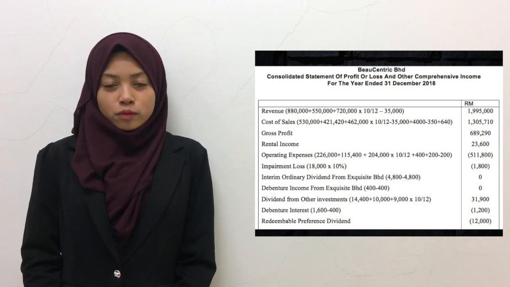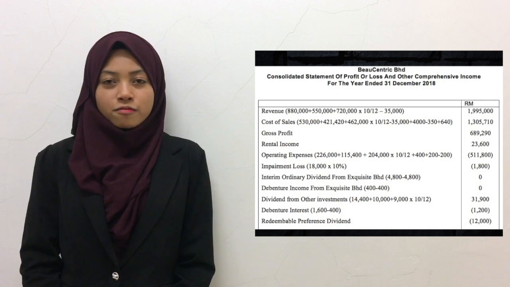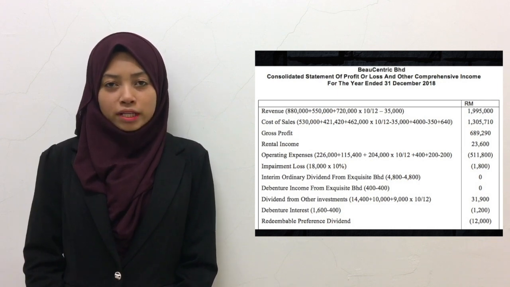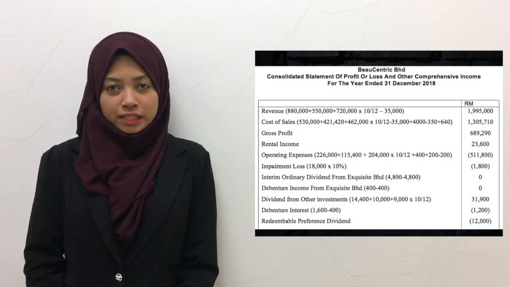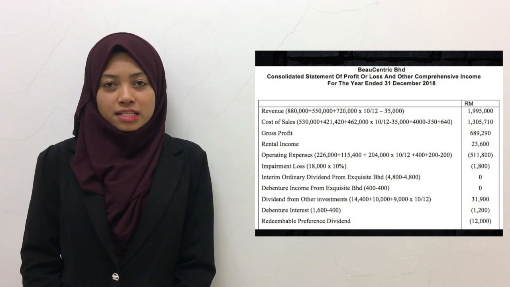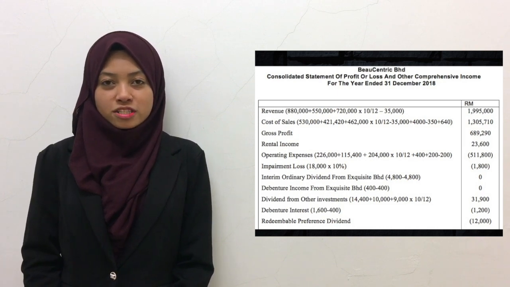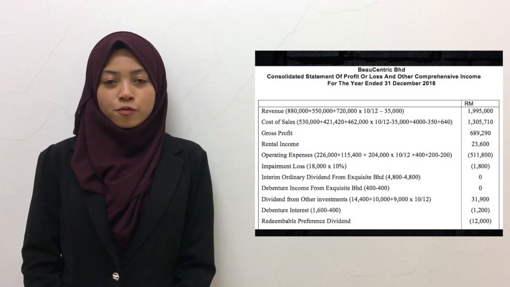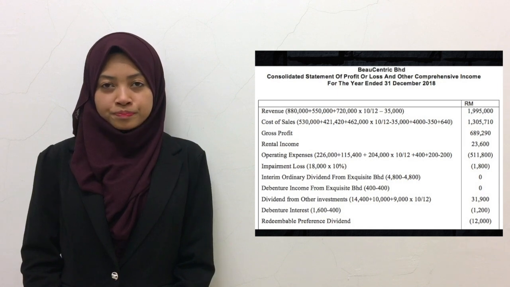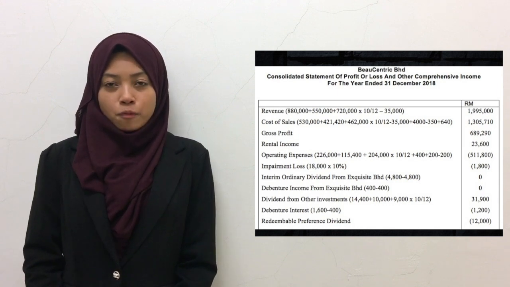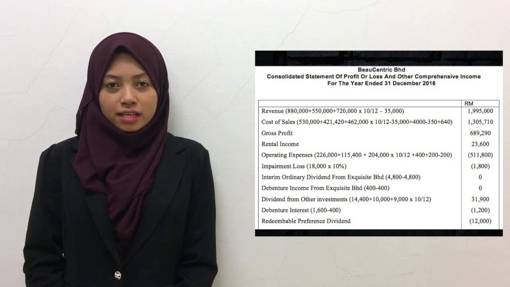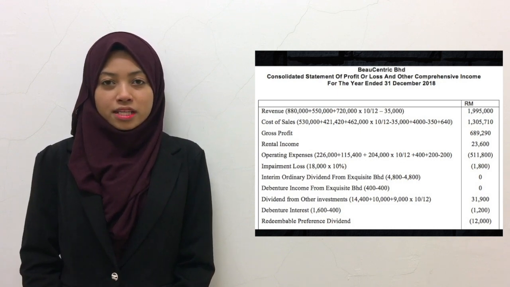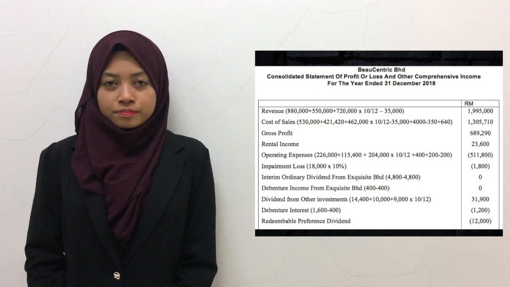Rental income RM23.6 million. For operating expenses, we need to minus 400,000 of the amortization of brand, 200,000 of under depreciation of leasehold properties since it is revalued, and plus 200,000 over depreciation of plant, and we will get 511.8 million. Impairment loss RM1.8 million. Interim ordinary dividend and debenture income for Exquisite is zero because they are intra-company transactions.